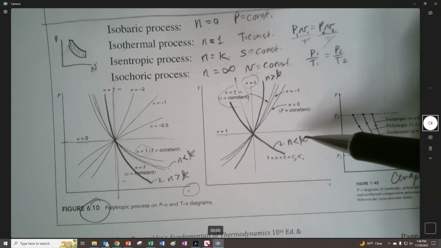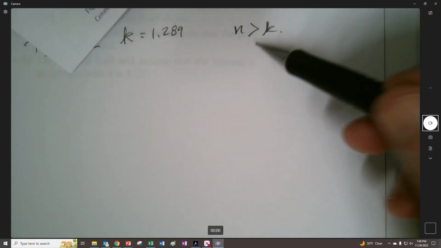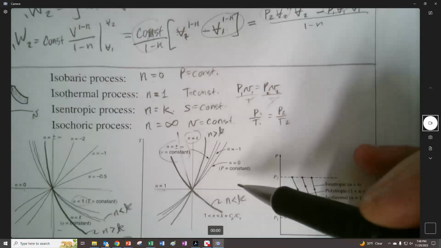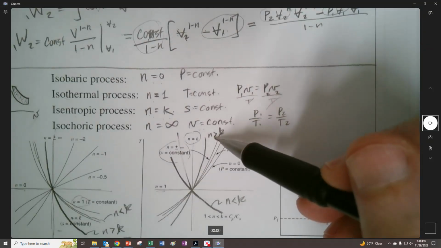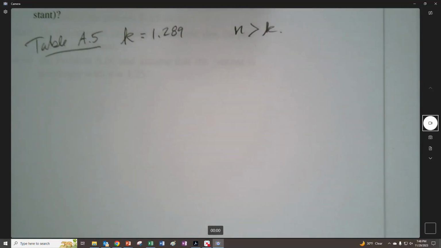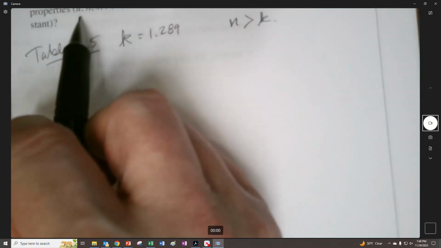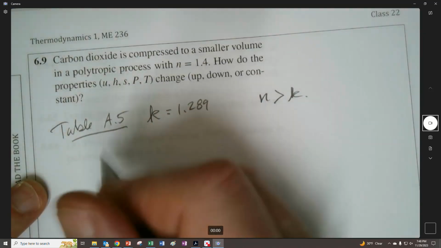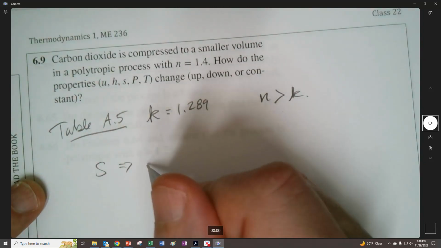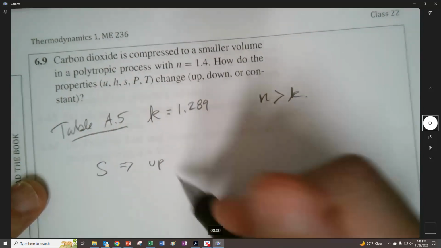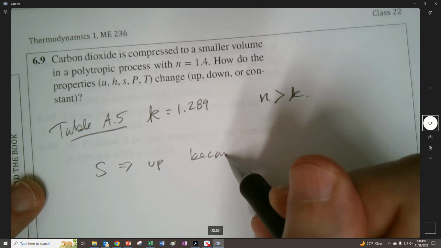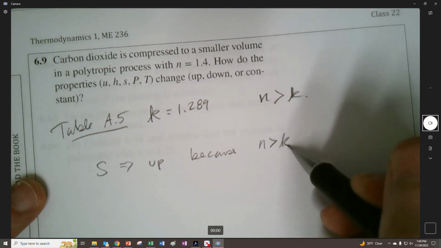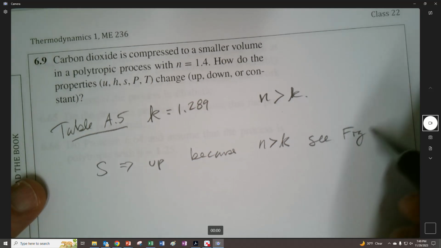Well, we could ask that right away. We just said that n was greater than k. So n greater than k is this one. So it looks to me like we're going to be increasing our entropy. Is that true? Okay, so yeah. We don't have to go in the same order as we went here. I already jumped the gun. So I'll say S is going to go up. It's going to increase, right? And why is that? Because n is greater than k, see figure 6.10.